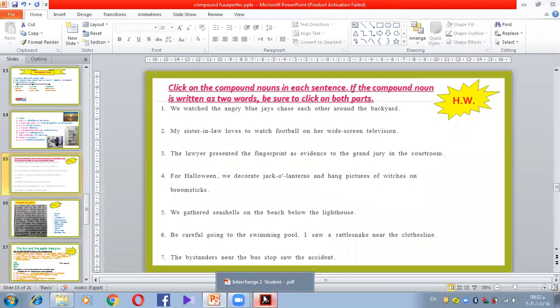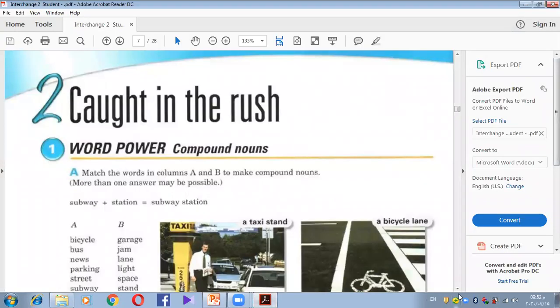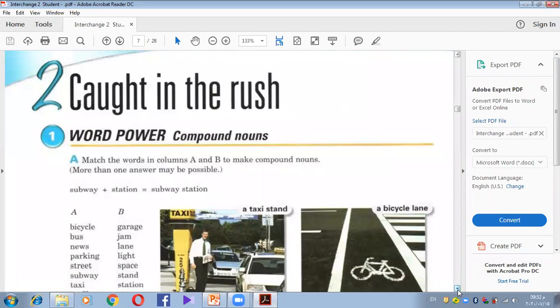Okay, one more. Let's go to the book. Our book page 7 or page 8. Page 8. Caught in the rush. What does caught in the rush mean? It's when, for example, you have traffic, a lot of cars in the street, and you are stopped by this traffic. So you say what? I was caught in the rush. So it means you are stopped because of the traffic or because of the number of cars in the streets. Okay.